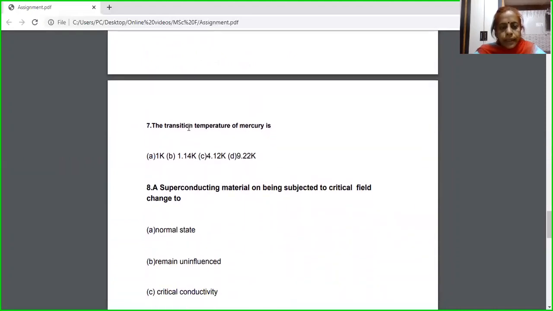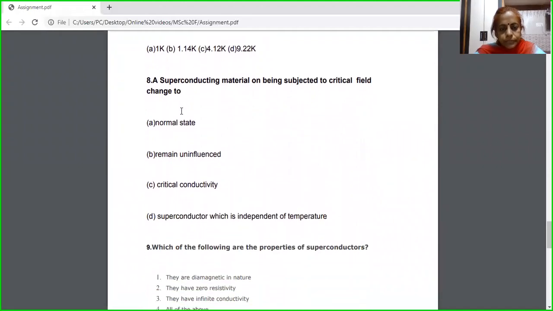The next question is: the transition temperature of mercury. What is the transition temperature of mercury? You have to find out whether it is 1 Kelvin, 1.14, 4.12, or 9.22 Kelvin. The 8th question is: a superconducting material on being subjected to critical field changes to which state? Whether it is normal, or it remains uninfluenced, or critical conductivity appears, or superconductor which is independent of temperature.